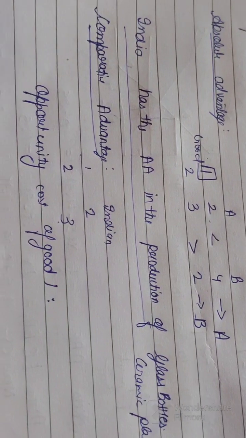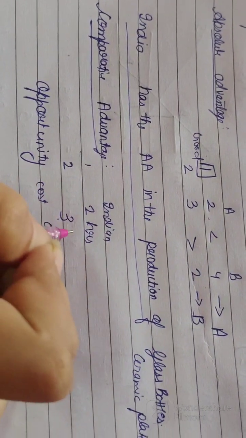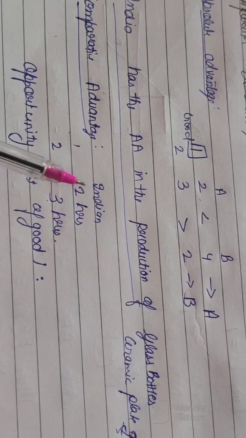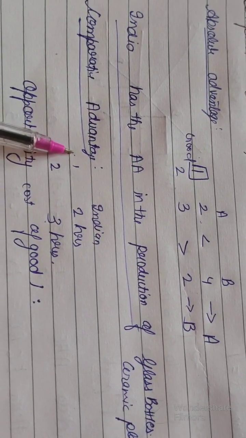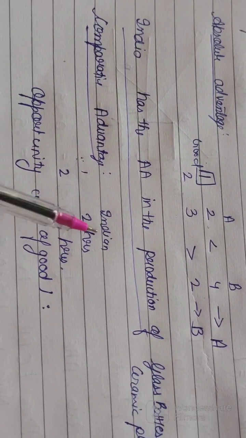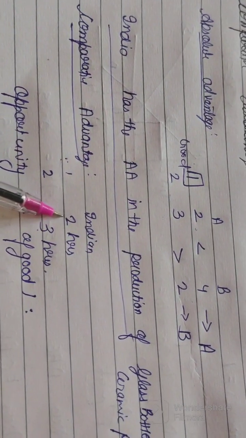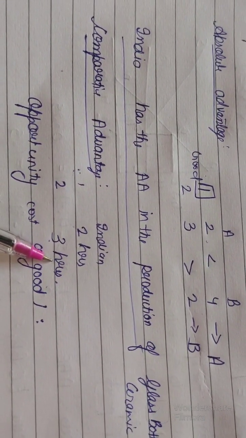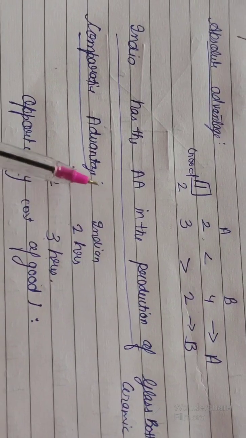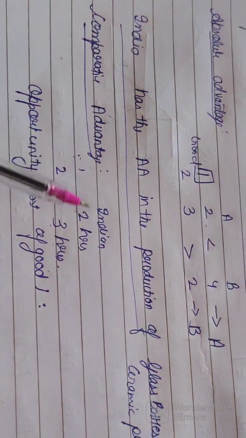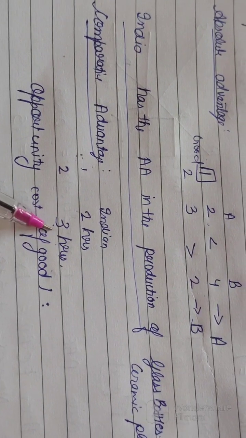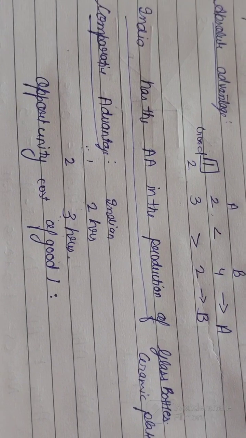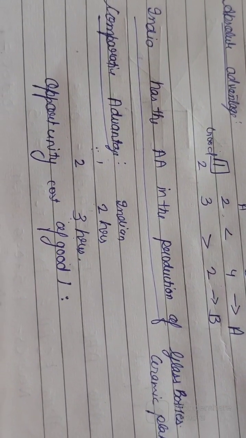Now the thing to understand here is that it is 2 hours and it is 3 hours. To produce one good, he has to take 2 hours of labor. To produce the second good, he has to take 3 hours of labor. Now, to produce the first good, he needs 2 hours of this. If a good takes 3 hours to make, and we take 2 hours of it, then how much good can be produced?